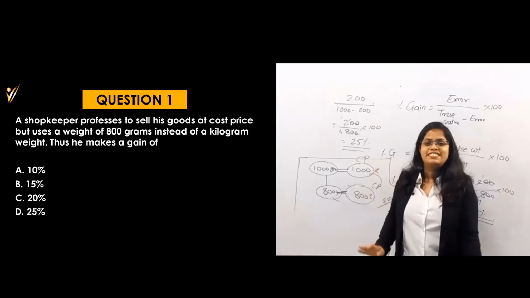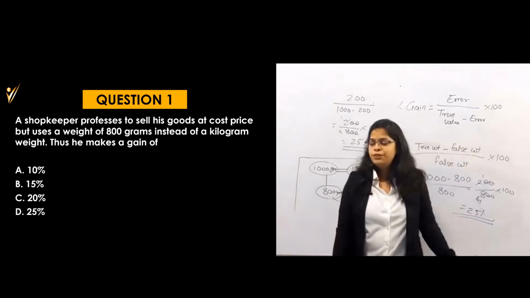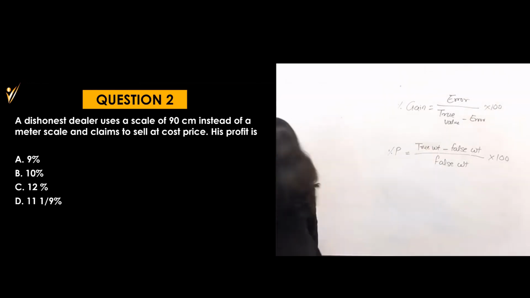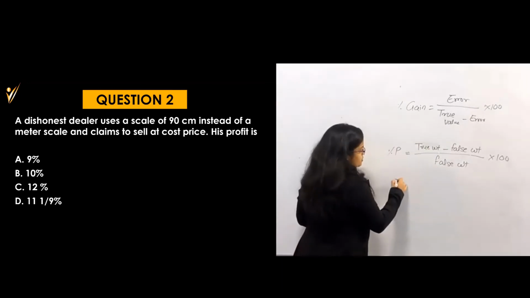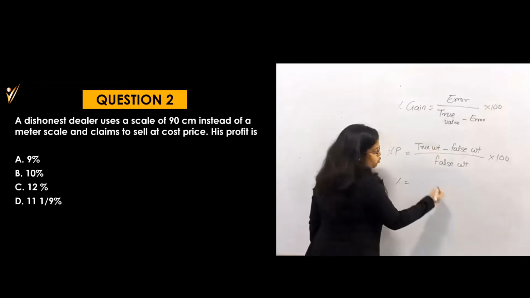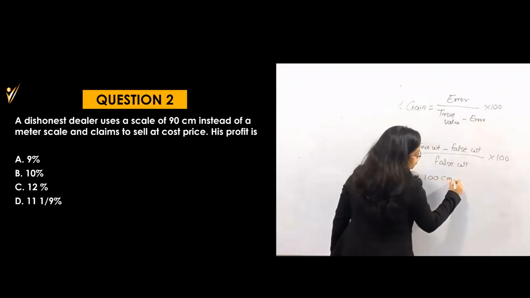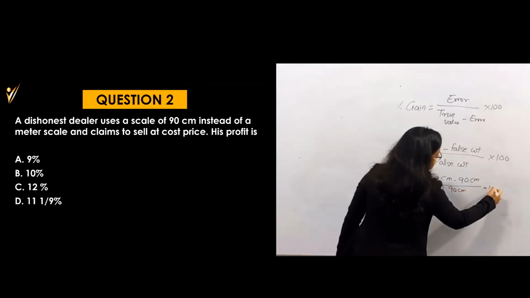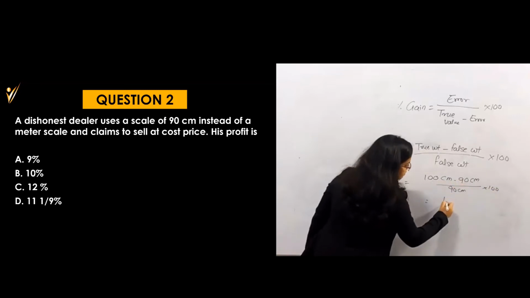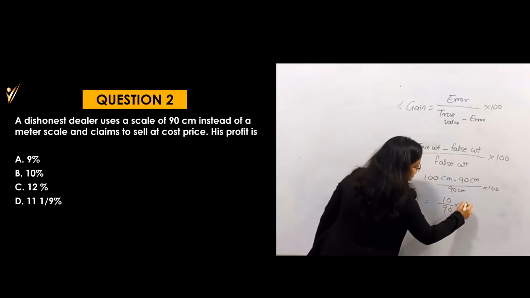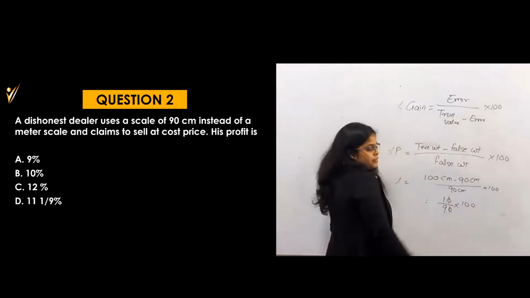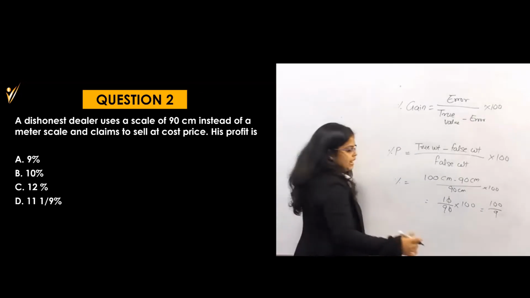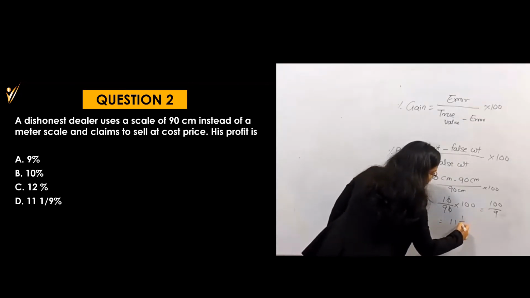Now let's see the next question, because this is really the easiest one. Either solve by this or this. I think this will be better, so I will explain from this, then I will explain by both methods. Percent profit is equal to true weight, that means the actual 100 centimeter, but he has given only 90 centimeter. Divide by 90 centimeter into 100. That means 100 minus 90, that means 10 by 90 into 100, which is 1 by 9 ratio. That is 100 by 9, which is nothing but 11 1 by 9%.